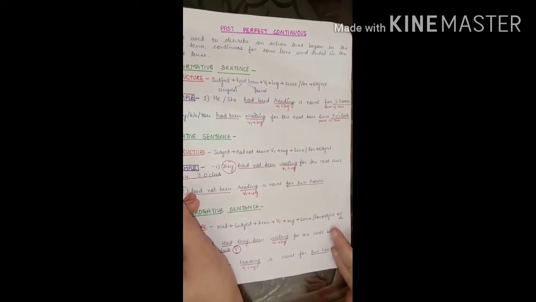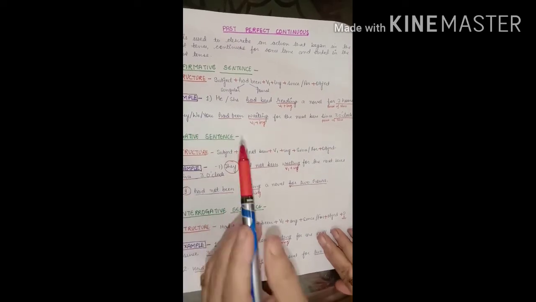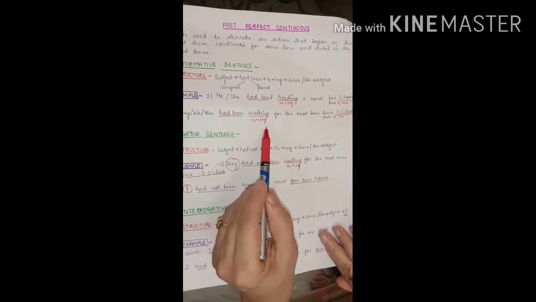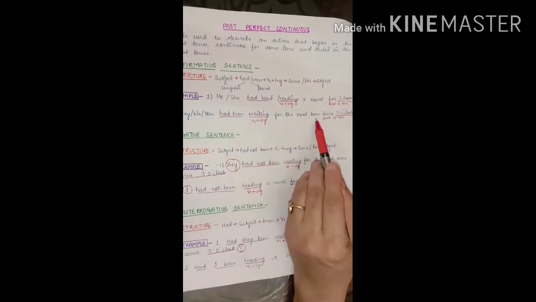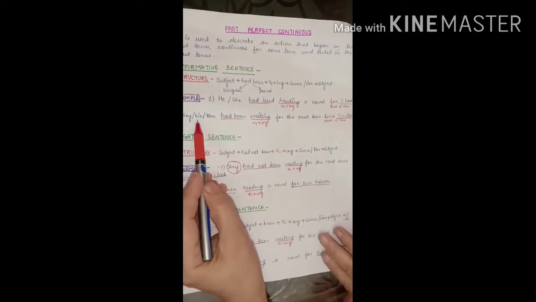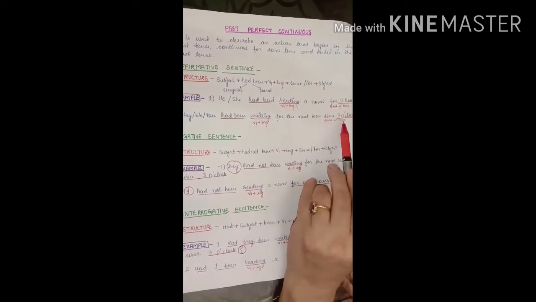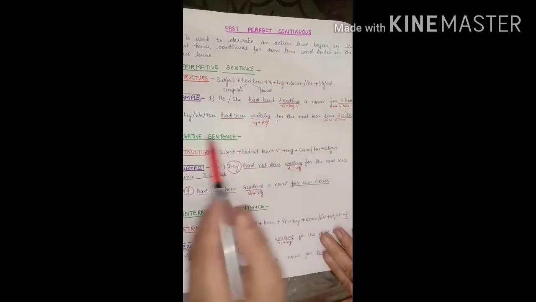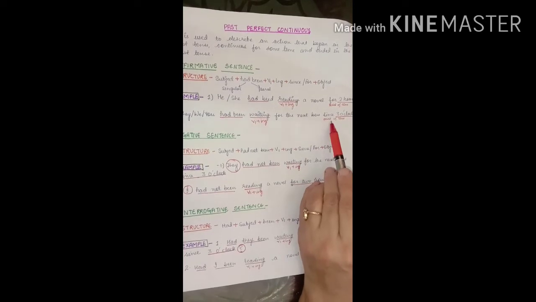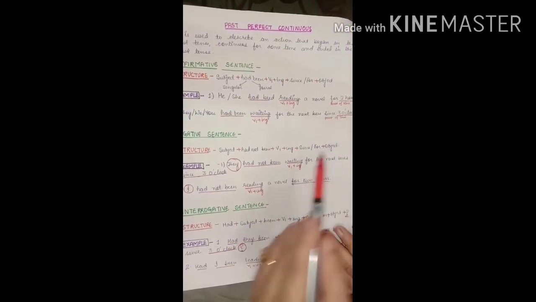Second example, I have taken 3 subjects, they, we, you. You had been waiting, V1 ing, for the next bus since 3 o'clock. Point of time is used. We had been waiting for the next bus since 3 o'clock. Point of time. They had been waiting for the next bus for 3 hours. We can also use a period of time.